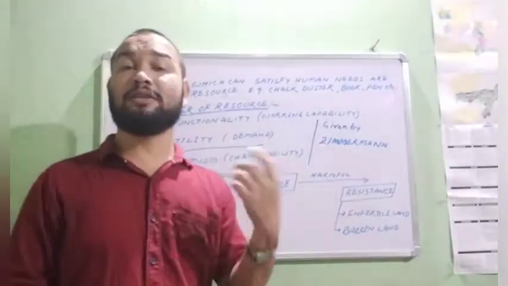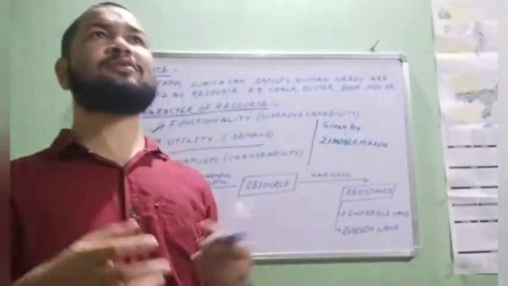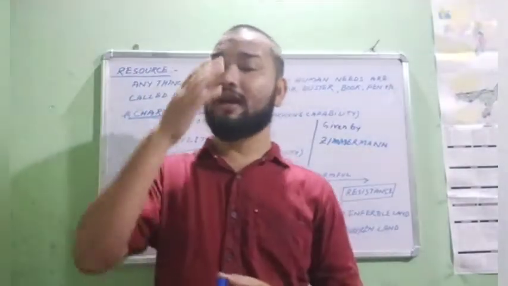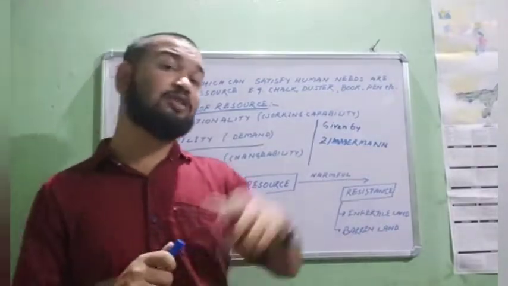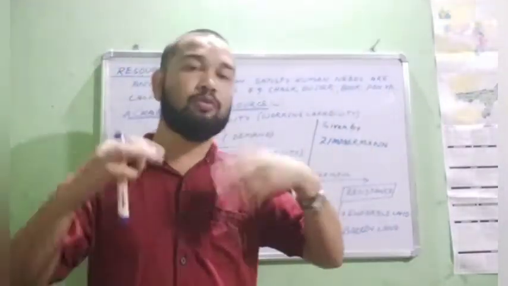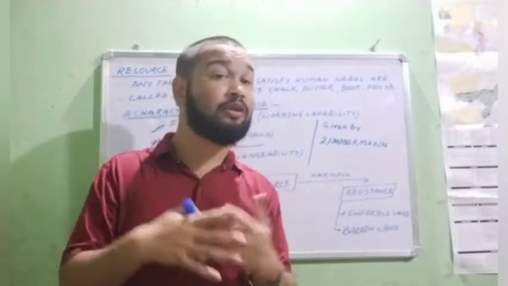So what type of substance can we say is in a neutral position? Like coal and petroleum in ancient time, not now. Now coal and petroleum is helping human beings. Now it is a resource.